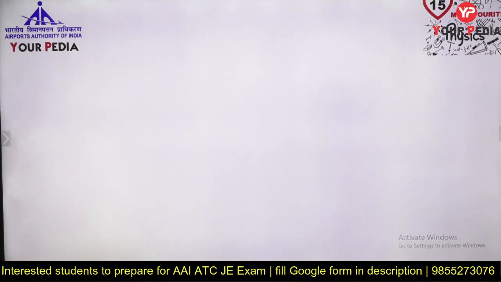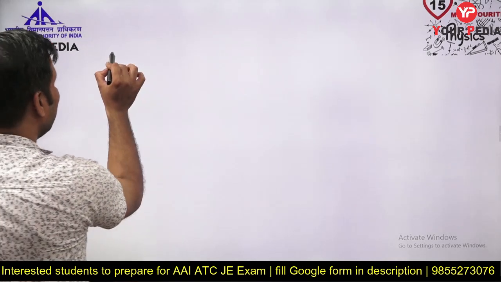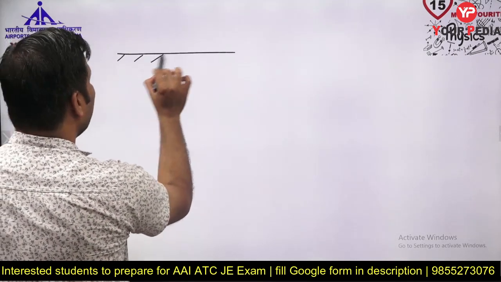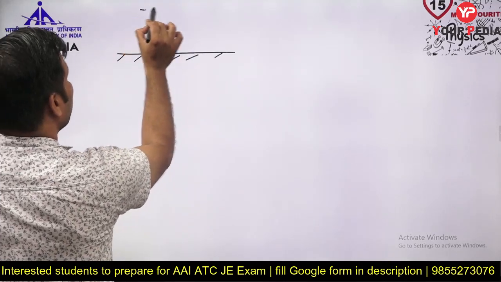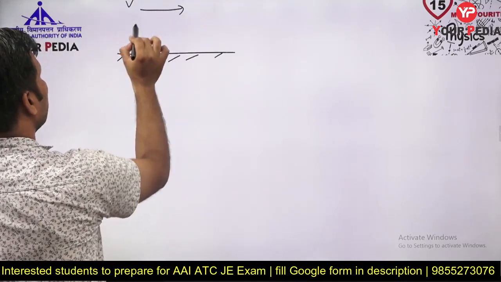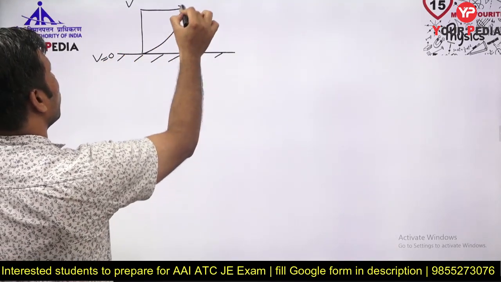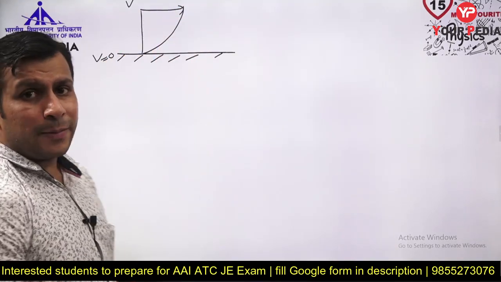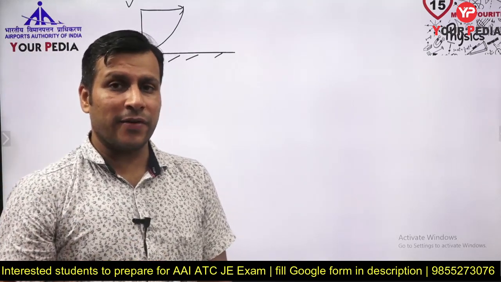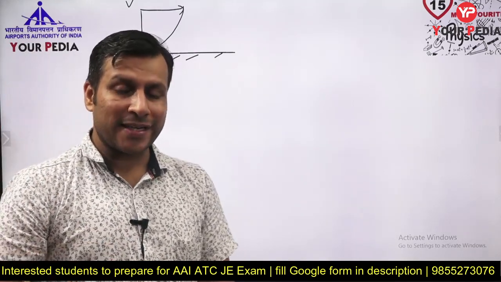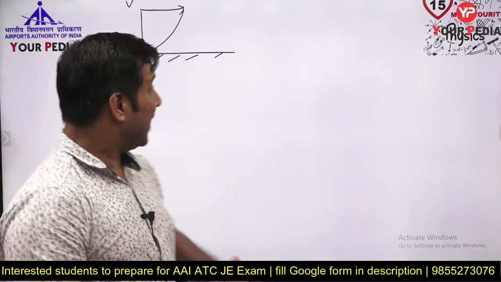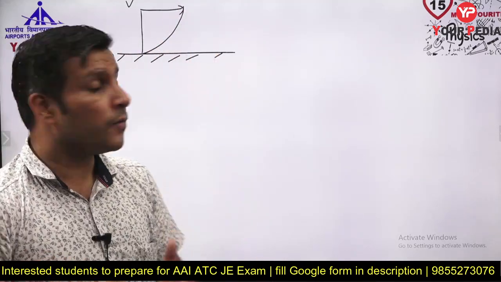Now let me take it here. The case something like this, so that you will get the idea. So suppose here the velocity is v, here the velocity v equal to 0, and from here to here the velocity is varying. It may vary parabolically, it may vary linearly. Okay, in any way it can vary. Okay, so you need not go into that particular detail this time. So I am taking a kind of parabolic variation in the velocity.